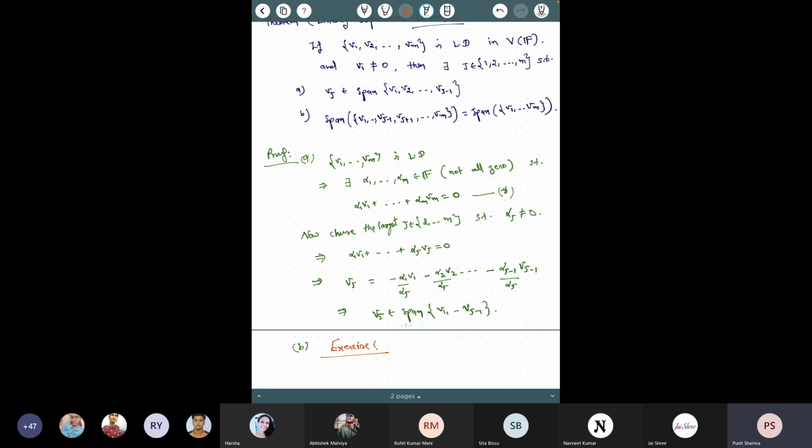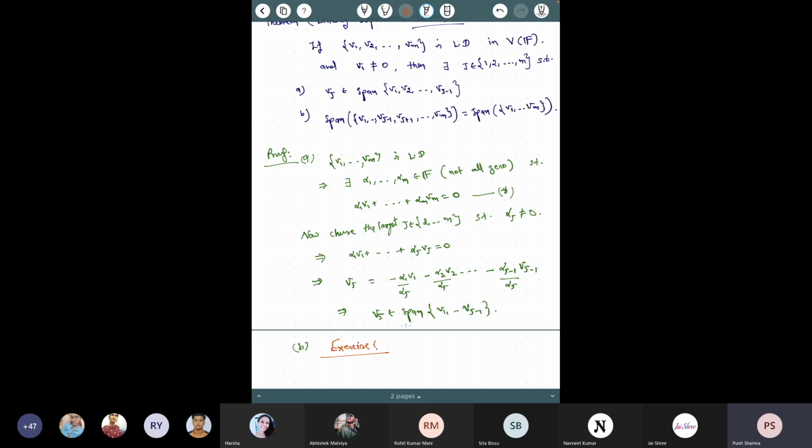But alpha 1 v1 equal to 0 means what? Since v1 is not 0, this is given, that implies alpha 1 is 0. But that means that all these scalars are 0. But we are saying that not all of them are 0 here. So this is a contradiction.